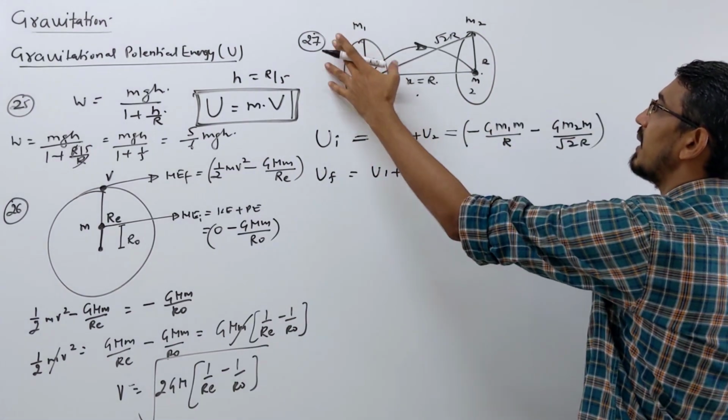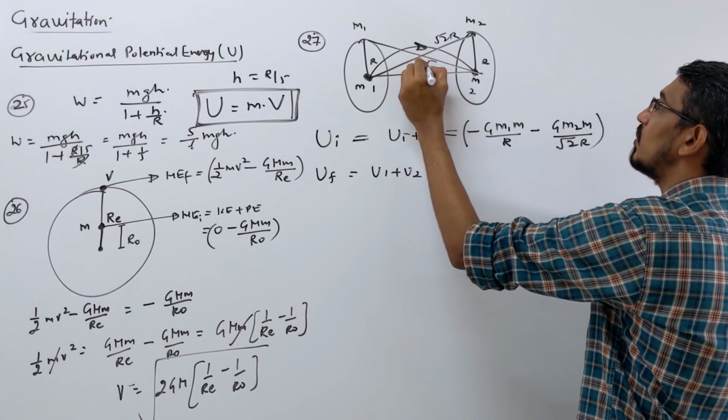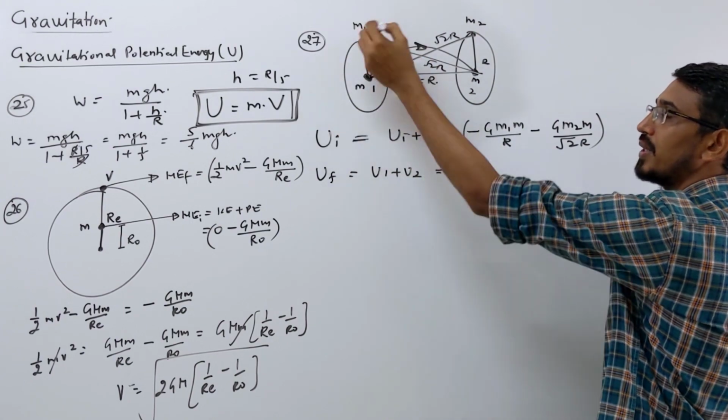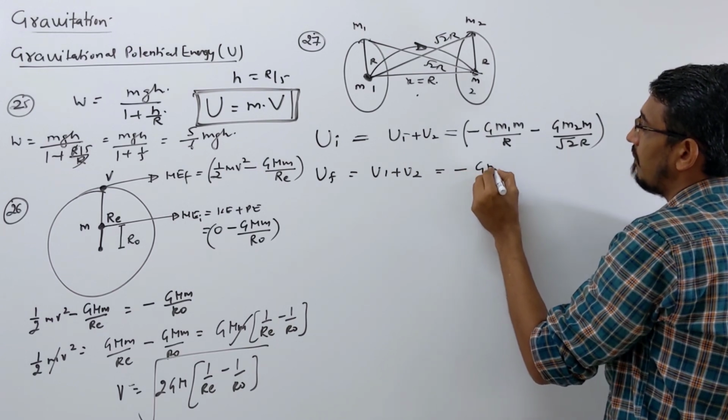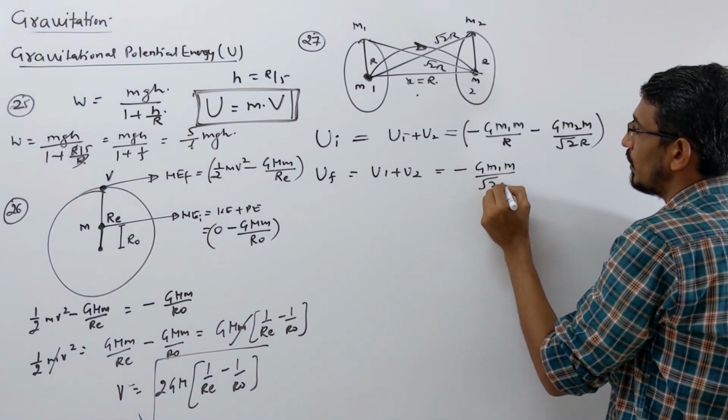So what is the potential energy in that ring? We need that distance, which becomes root 2 into r. The distance due to the ring at that point, how much? Okay, so what is the answer? Minus G m1 m upon root 2 into r.